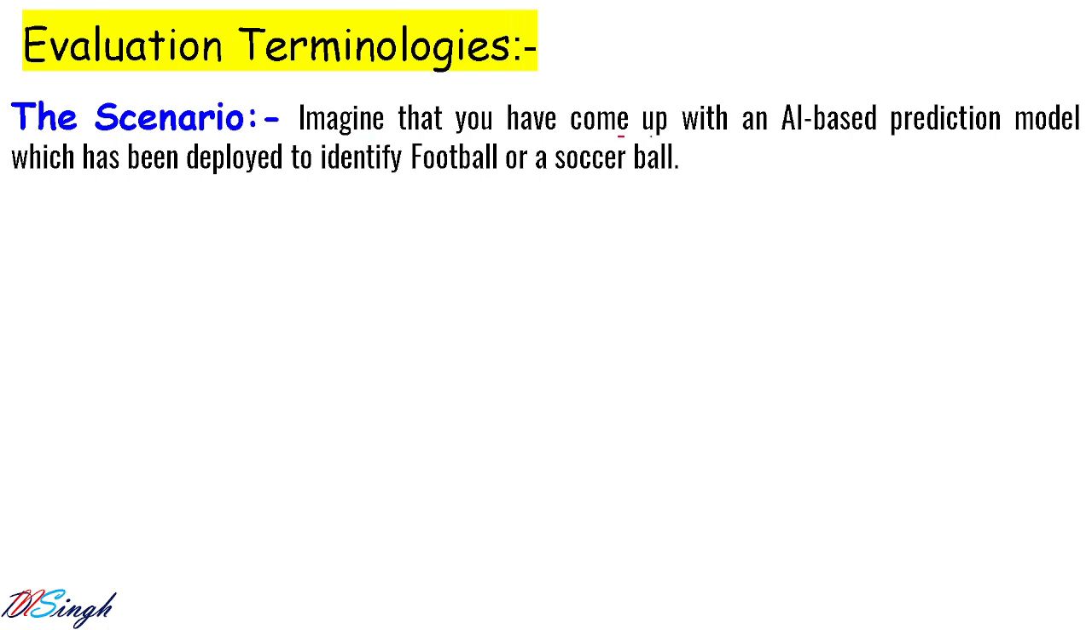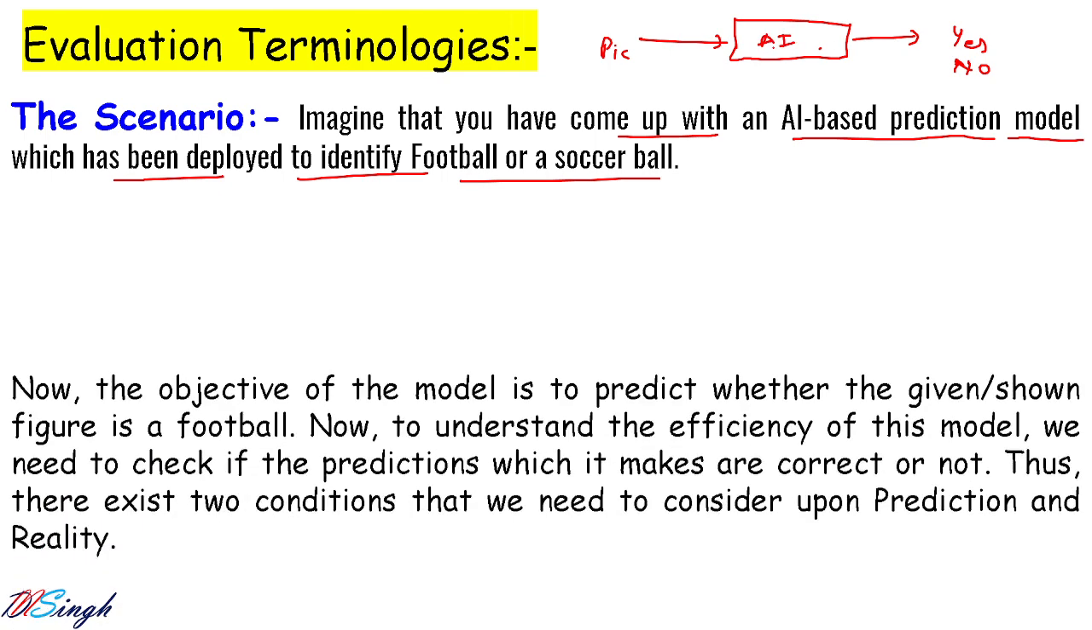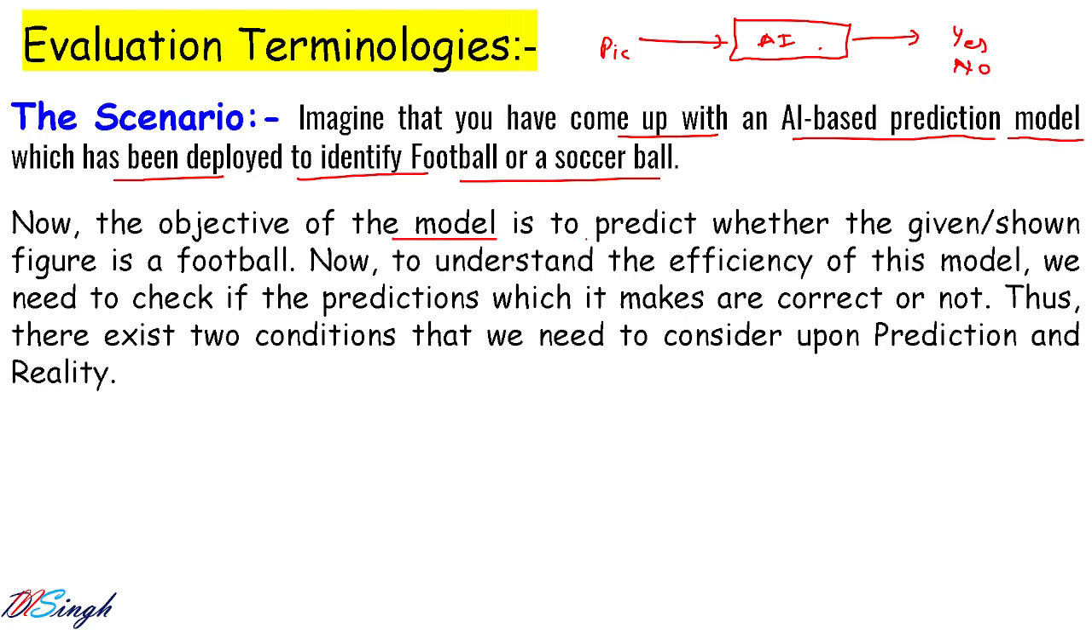Imagine that you have come up with an AI based prediction model which has been deployed to identify a football or a soccer ball. तो आपने ऐसा मॉडल बनाया है जिसको अगर आप कोई इमेज देते हैं तो वो मॉडल बताता है इट इज अ फुटबॉल और सॉकर बॉल. Okay, so you should give some pictures in the input and you will get some output, that is, is it a football? So it will say yes or no, something like that you will get in the output. So output is yes or no, and this is what your AI model does. Keep that in mind.